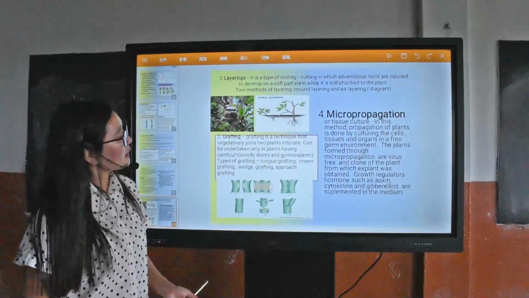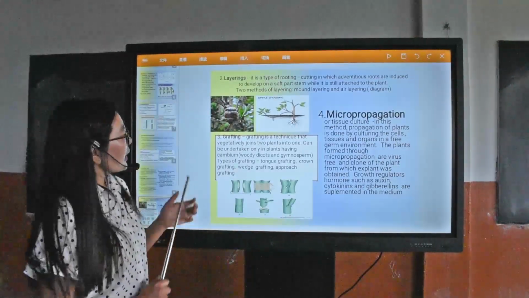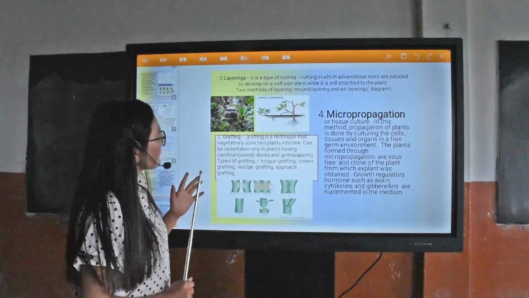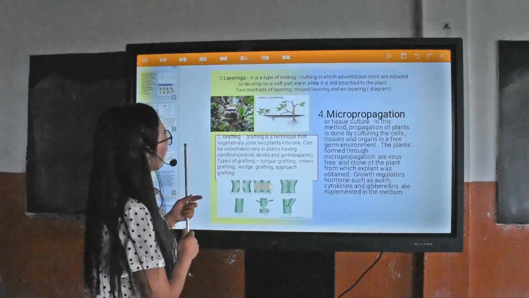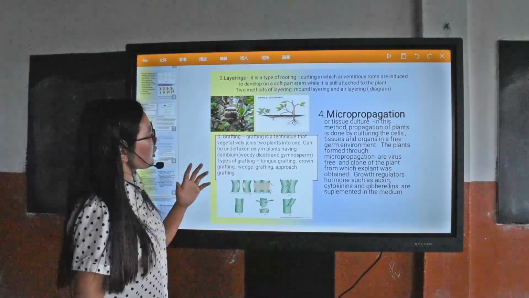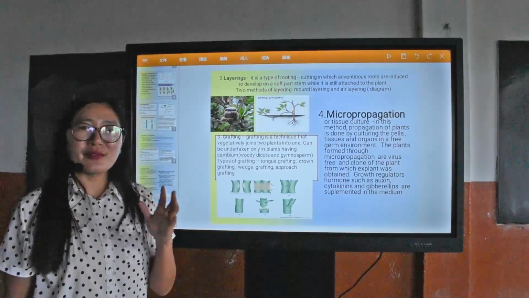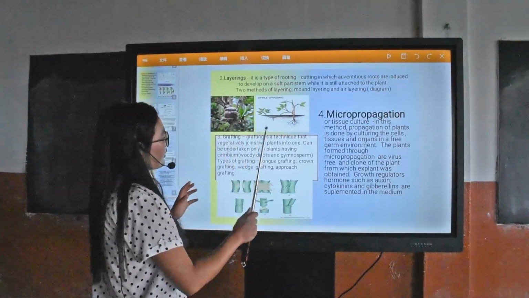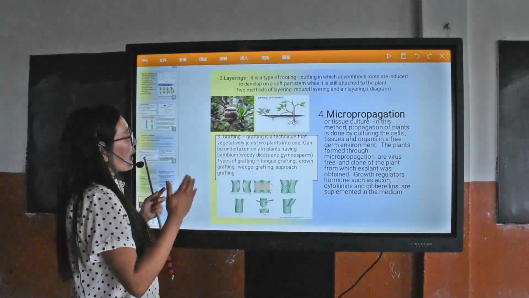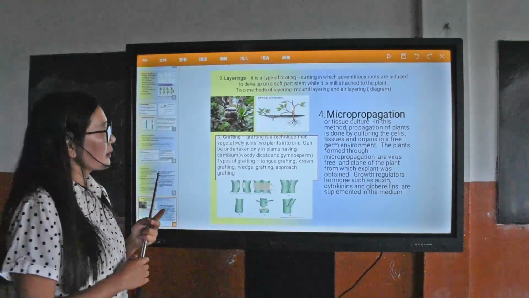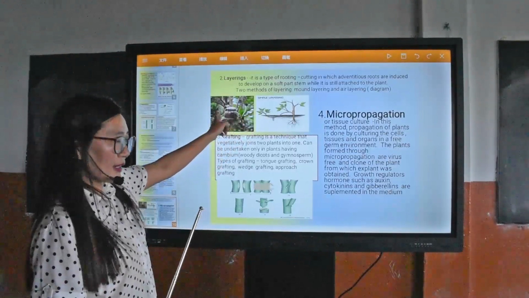Next is layering. Layering is also an artificial method of propagation. The plants used for propagation should especially be dicot or gymnosperm plants which have a cambium. Here adventitious roots are induced to develop on the soft part of the plant while it is still attached to the plant. There are two methods: simple layering and air layering.